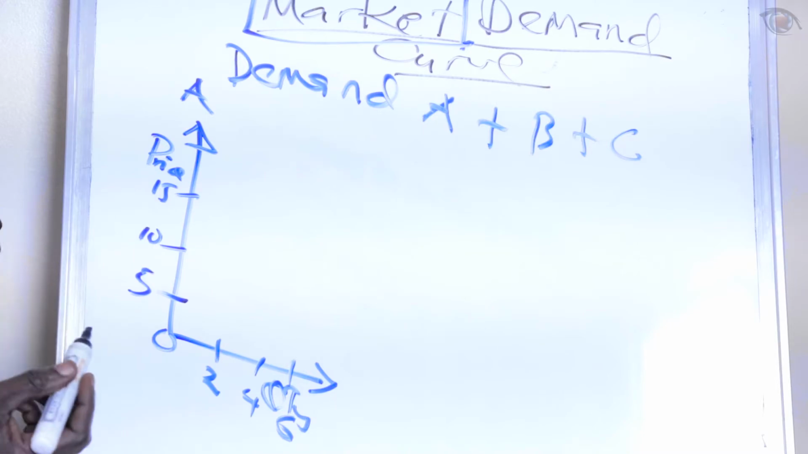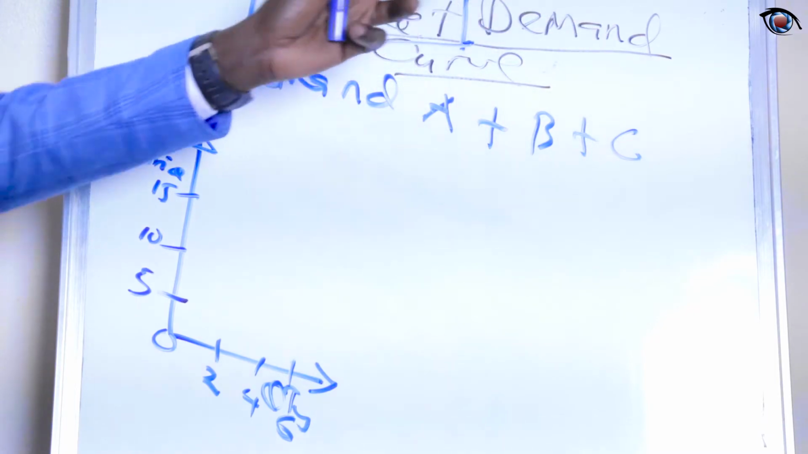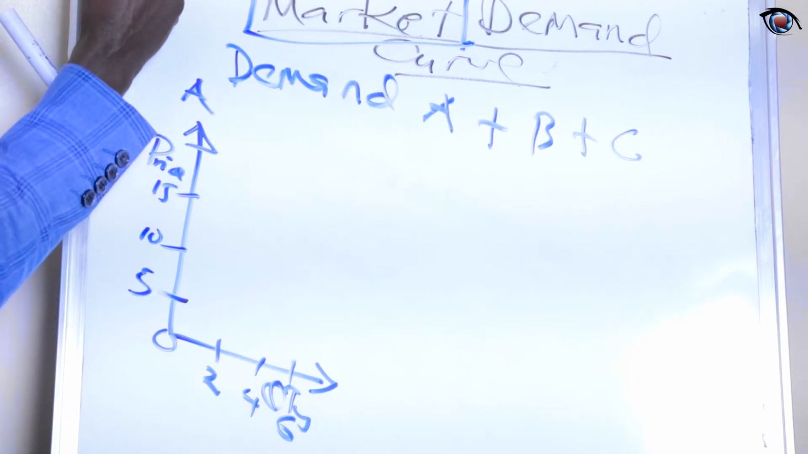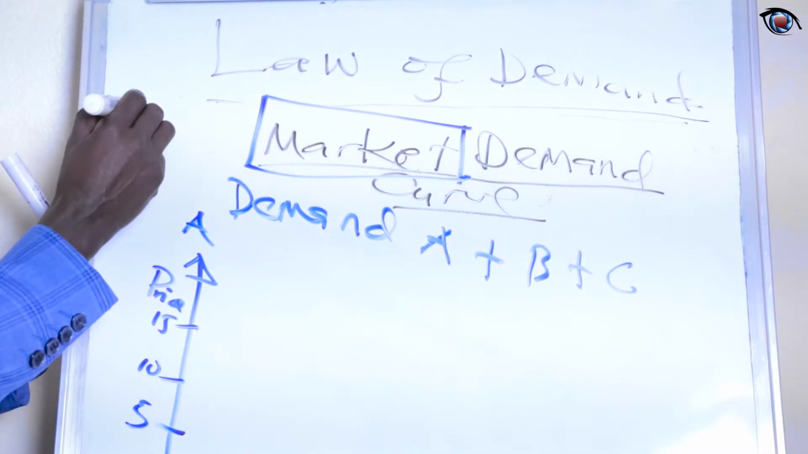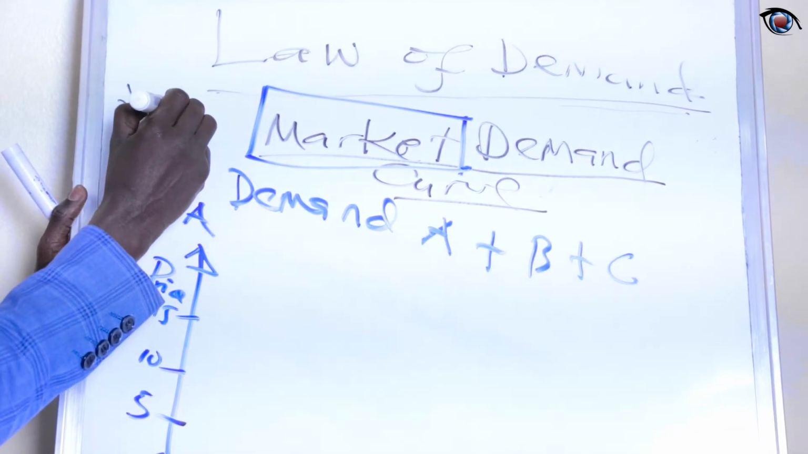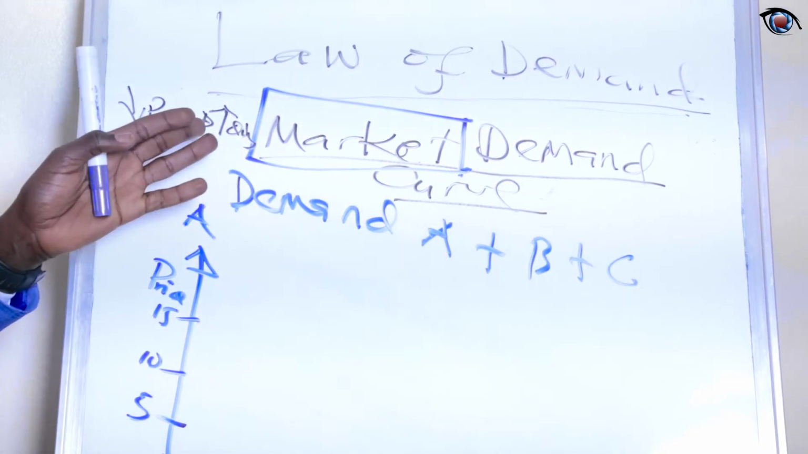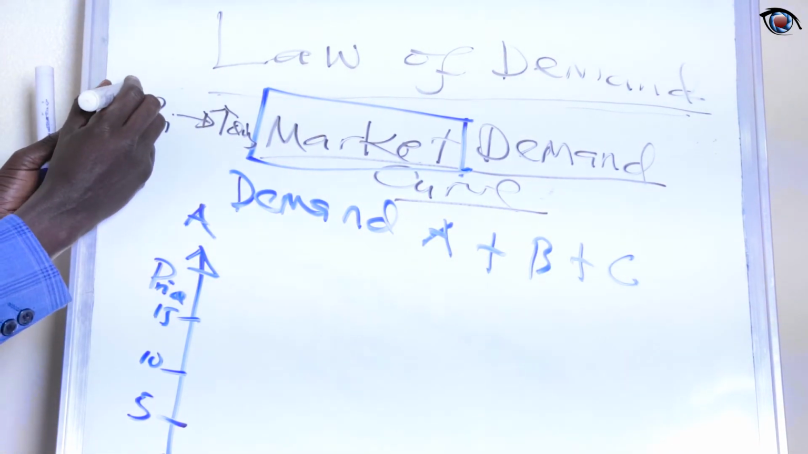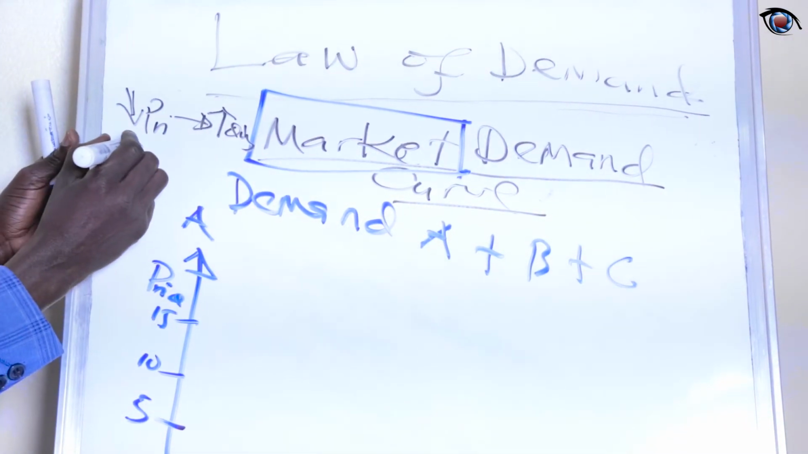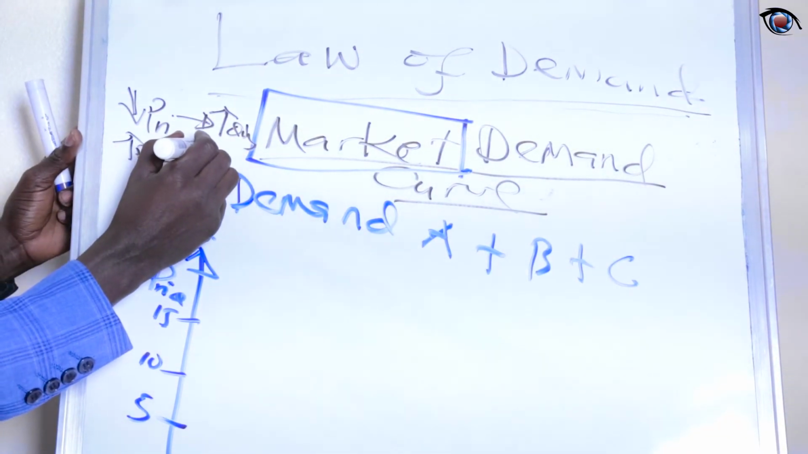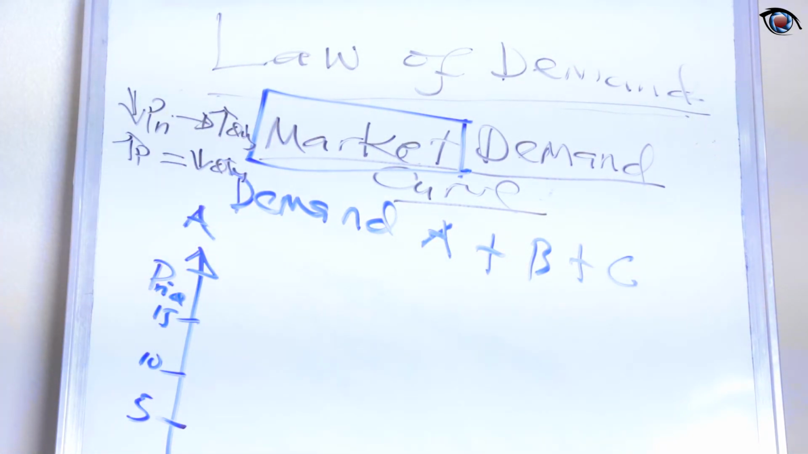As we said earlier, we are guided by the law of demand: if there is a decrease in the price, then we expect that the quantity demanded will increase. Conversely, if there is an increase in the price, automatically the quantities will decrease. Therefore, you don't have to memorize, you just have to understand these concepts, okay?